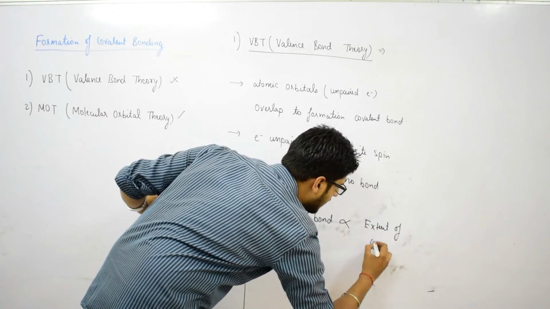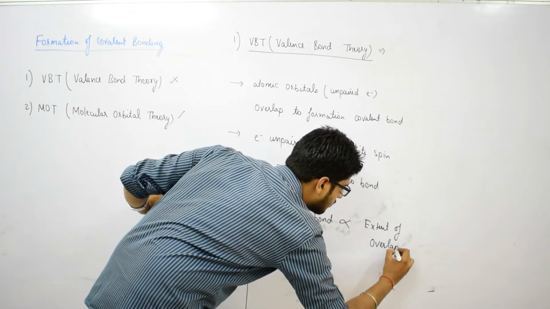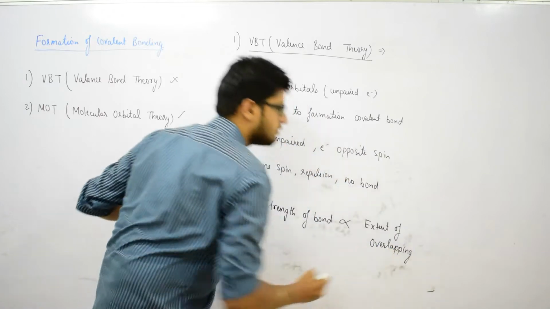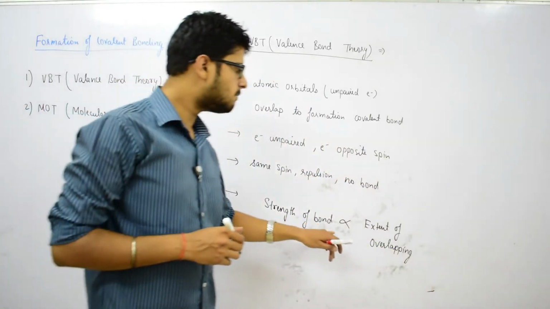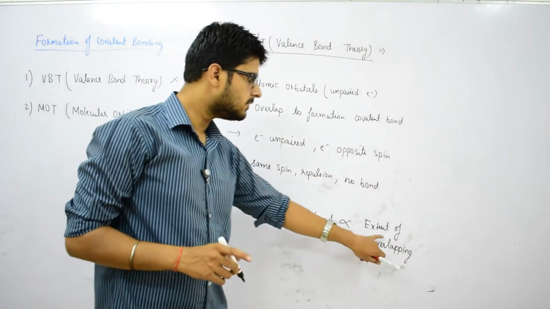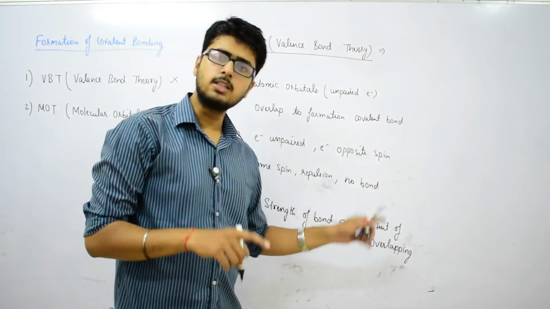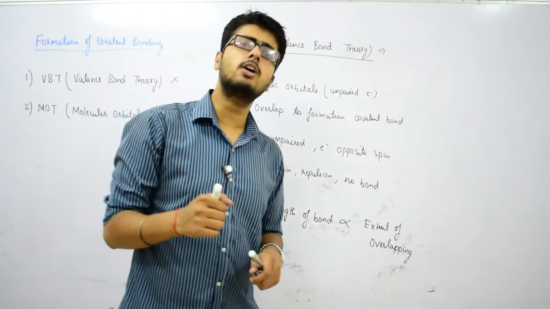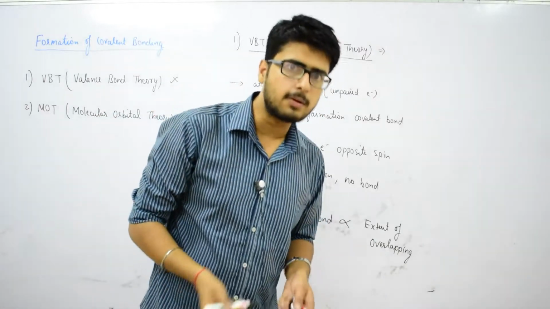The more the overlapping, the stronger the covalent bond which is formed.